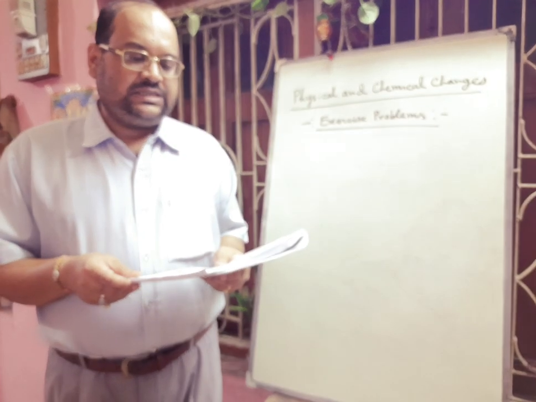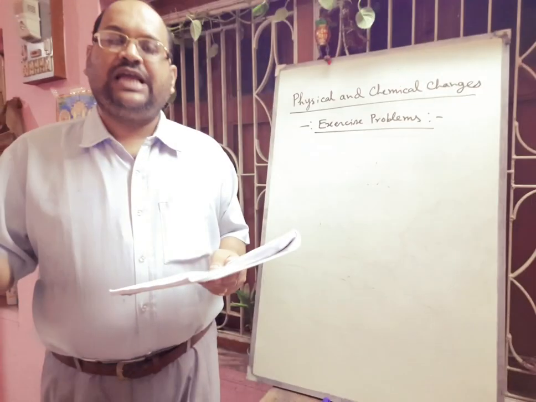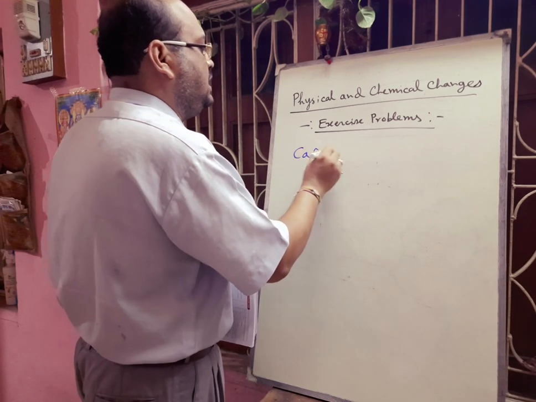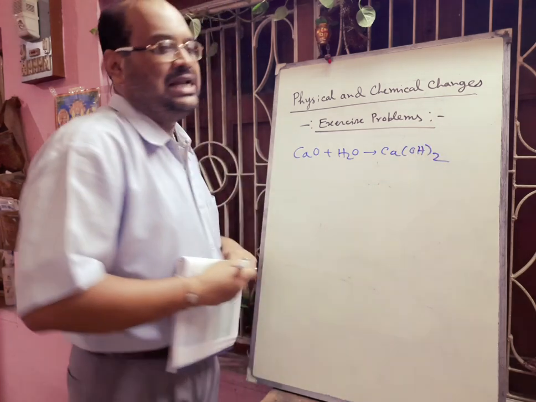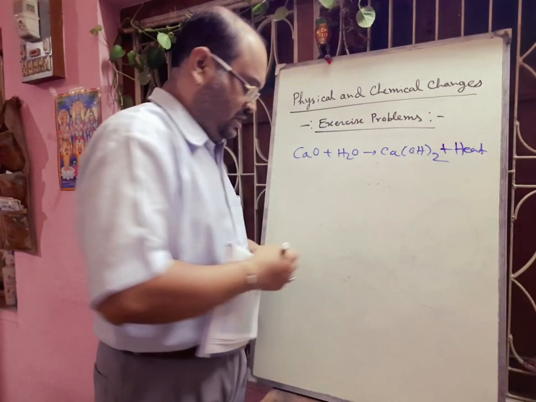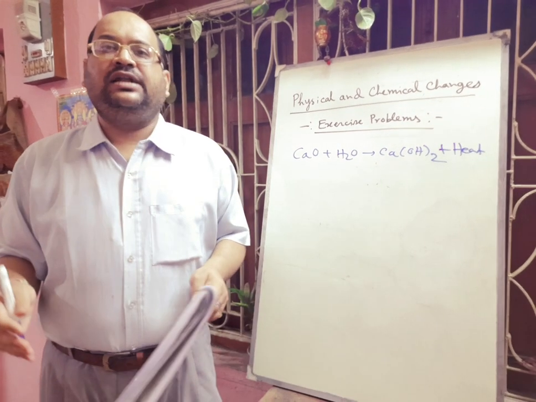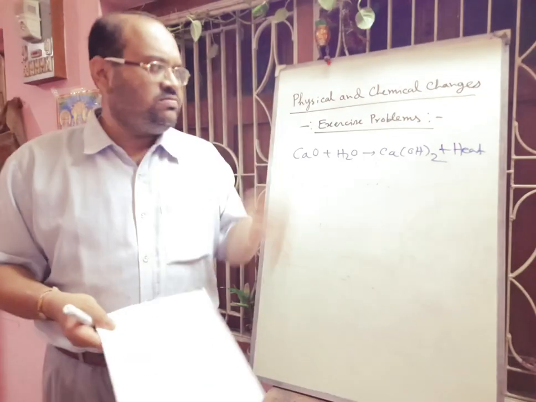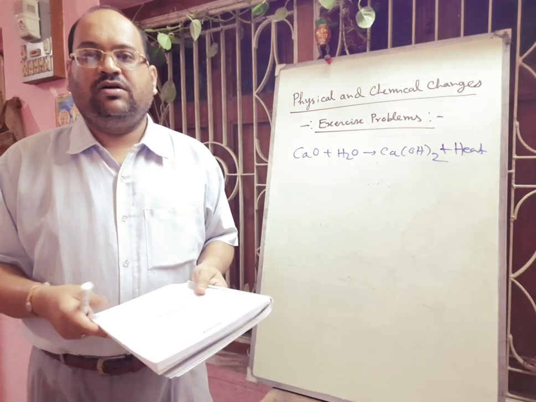Next one is: quicklime is dissolved in water. So quicklime is nothing but calcium oxide. It will react with water. I am writing the reaction: calcium oxide reacts with water, forming calcium hydroxide. This calcium hydroxide is called slaked lime. So here you will write that a huge amount of heat will be generated in this reaction. Here you have to write that the solution starts boiling, and a white slurry of calcium hydroxide is formed, as well as there will be formation of some hissing sound.